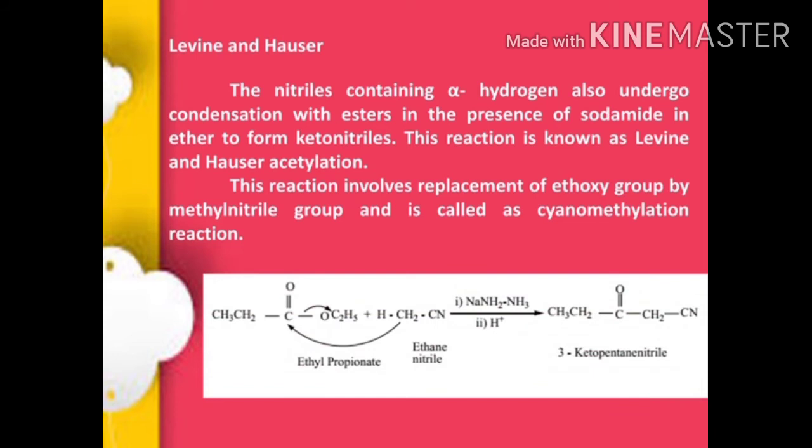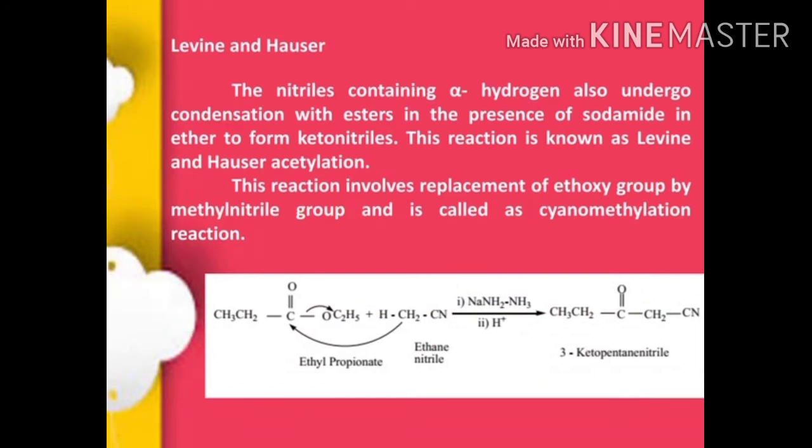For example, ethyl propanoate, molecular formula CH3CH2COOC2H5, reacted with methyl cyanide, otherwise known as ethane nitrile, CH3CN, in the presence of sodamide. 3-keto-pentane nitrile is obtained.